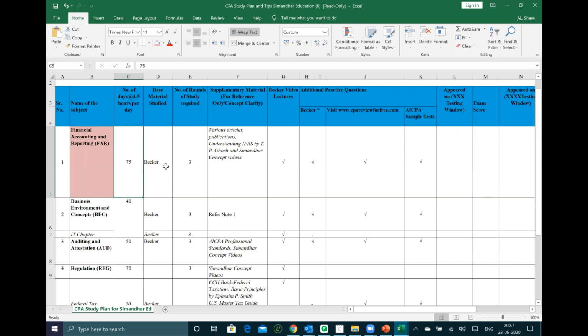The reason for taking FAR on weekdays and not on weekends is that accounting is a subject which you need to practice every day, right? So that's where we take FAR sessions on weekdays always, and we never take it on weekends. But let us see if this time we can at least put 1 or 2 classes on weekends also. But our strategy has always been clear to put FAR on weekdays.